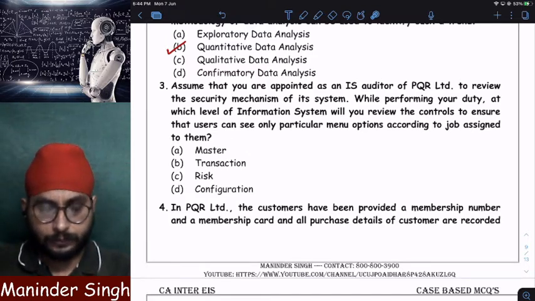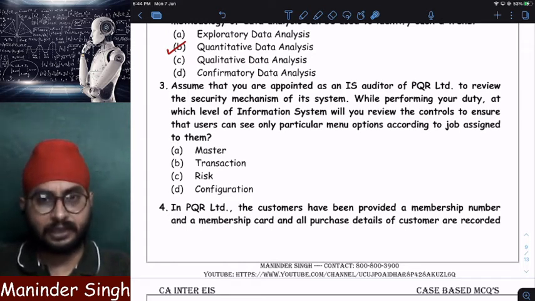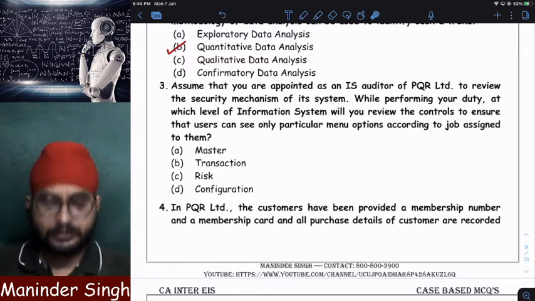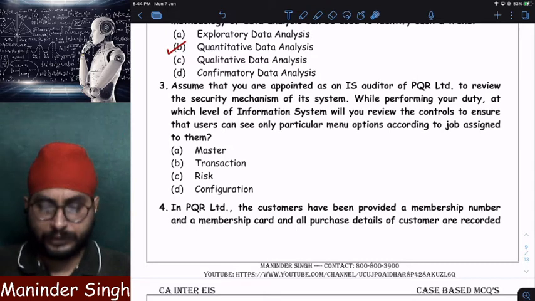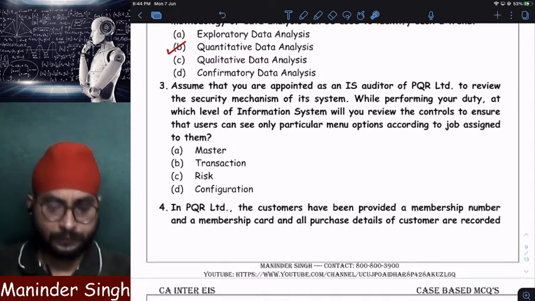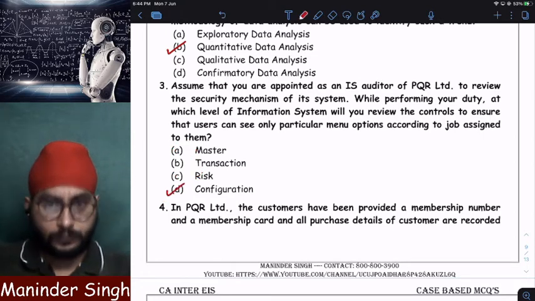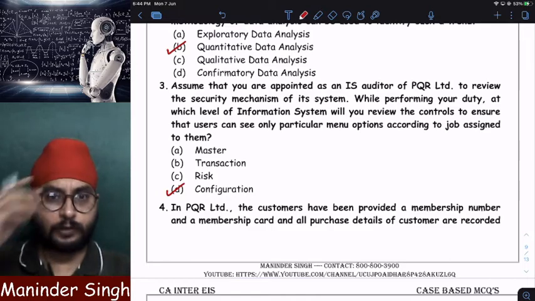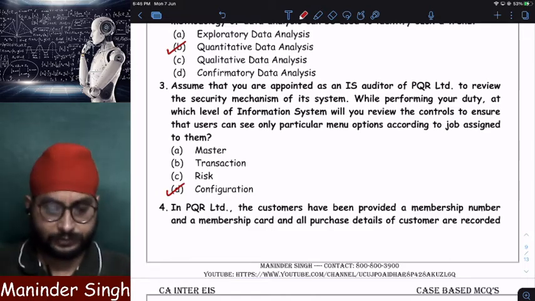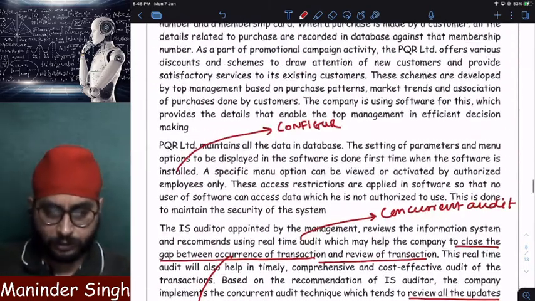Marketing fellow should not be able to access some other data other than marketing. At which level should this control be implemented? At master level, transaction level, risk level, or configuration? So configuration level. At the time of configuring or at the time of installation of software only, I need to implement the controls. I think I've already discussed, right? Configure.